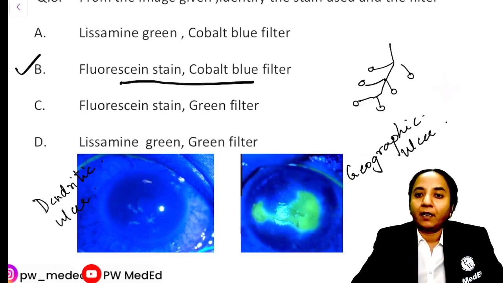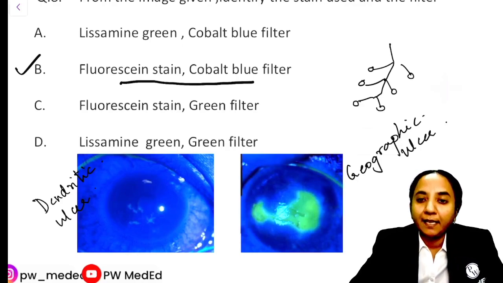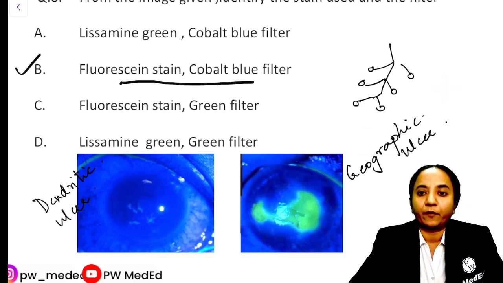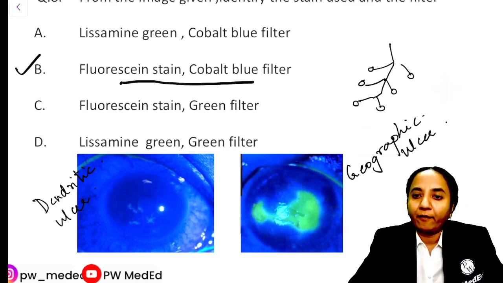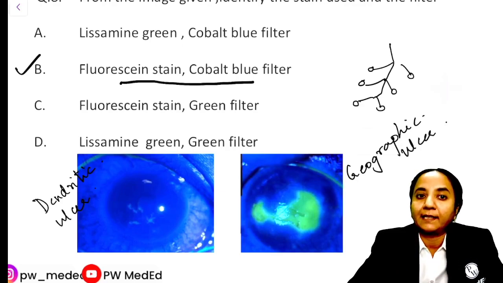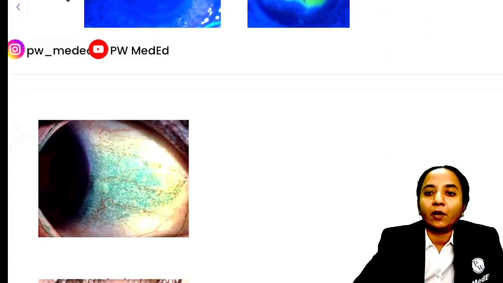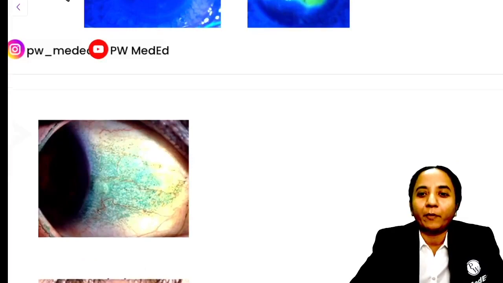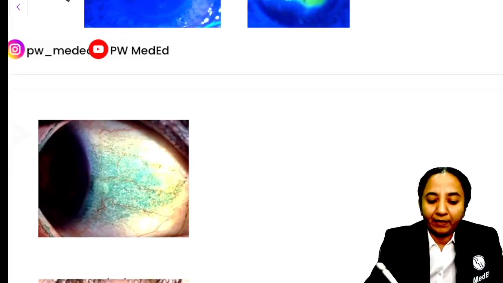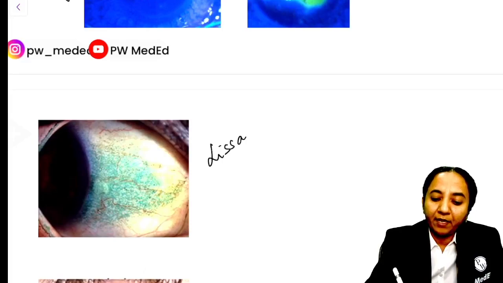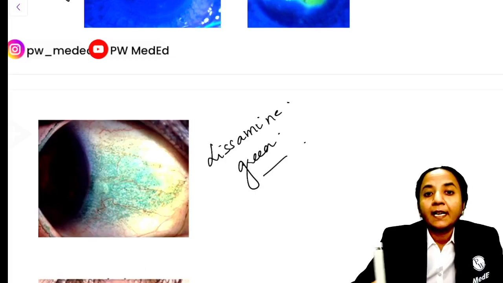Now see the other option, that is lysamine. Lysamine is also used for staining the dead, or we should say degenerated, epithelial cells, and it also stains the mucous strands, and we often use it for diagnosis of dry eye, right? But more commonly, lysamine green is used for conjunctival staining. So it looks something like this. It is more commonly used, I would say, for conjunctival staining. So this is for ocular surface disorders. It is used for staining the conjunctiva.